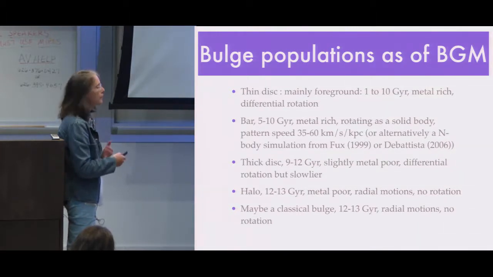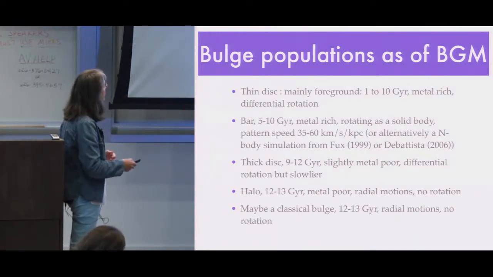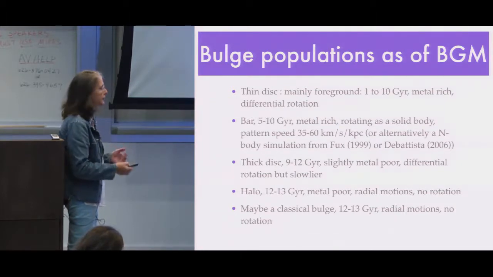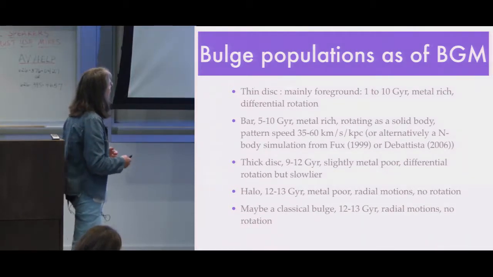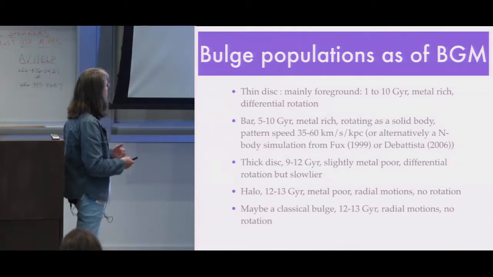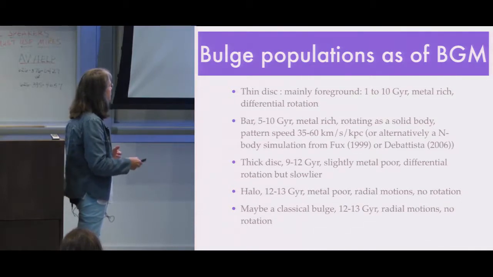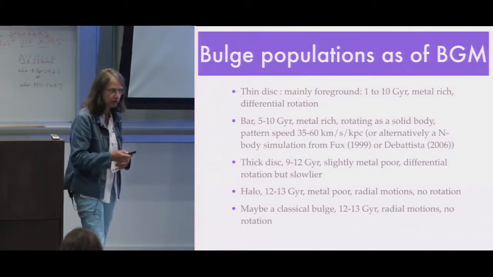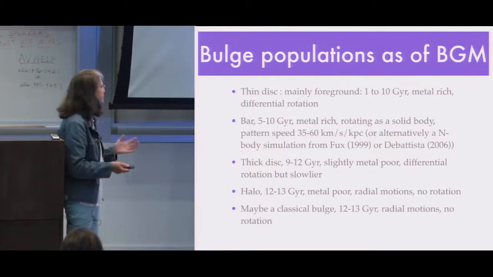We can assume a bar pattern speed or use N-body dynamics in order to simulate the bar dynamics. We have a thick disk, slightly metal poor, and the kinematics is a differential rotation but a bit slower. We have a halo. And we also have the possibility to add a classical bulge on this population, but not necessarily.